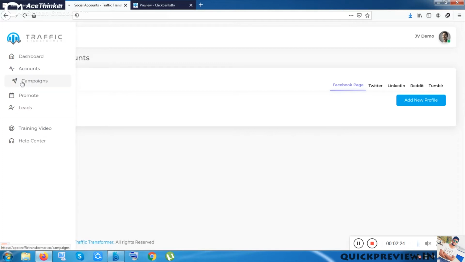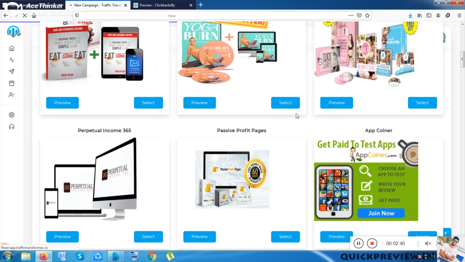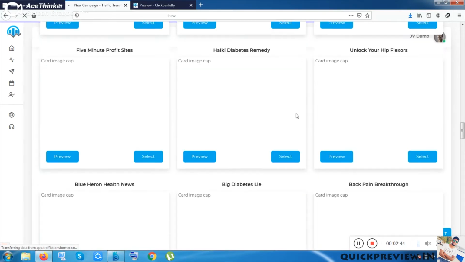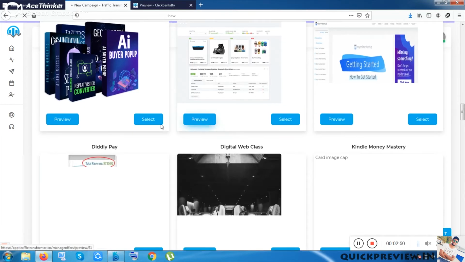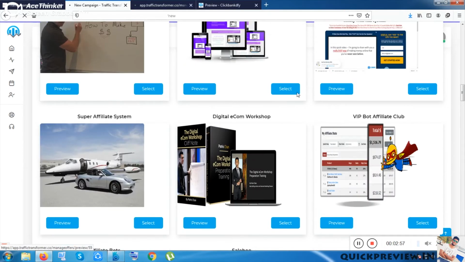And the next option is campaign, which is the main or basic option of the product. So these are the campaigns, the previously done campaigns, and let me start a new campaign. Once I have clicked on new campaign, you can see there are so many kinds of niche products already done for you. You can promote instantly any kind of niche product by just selecting it, or let me show you any of them by clicking the preview section.